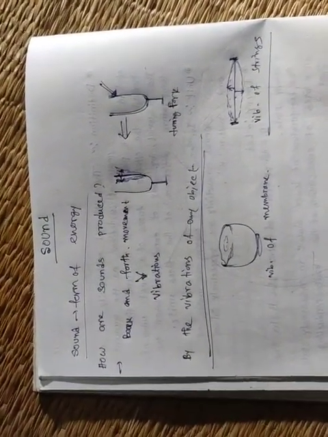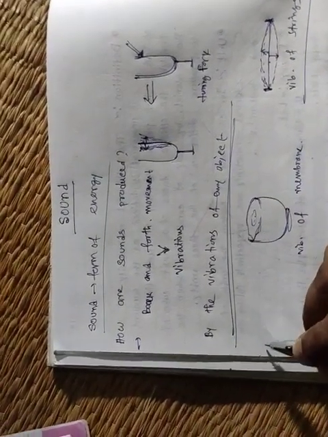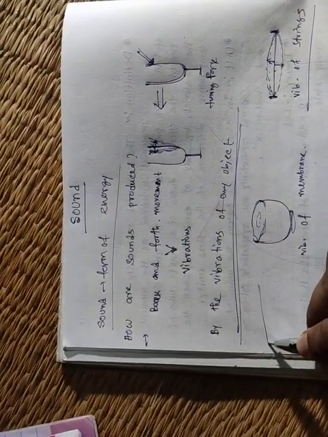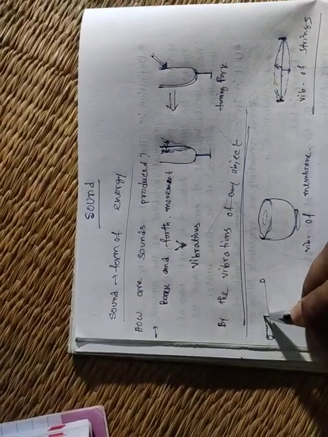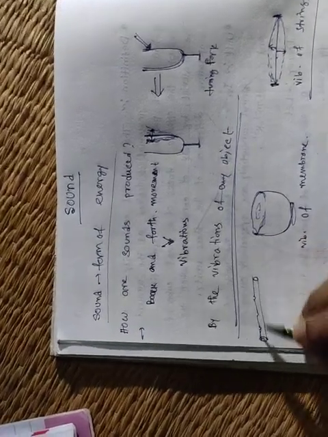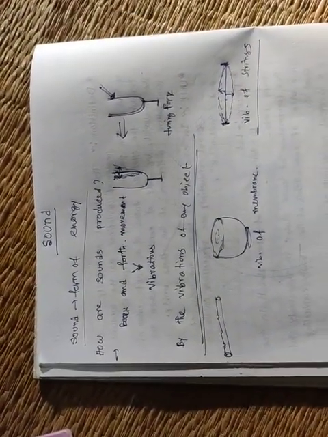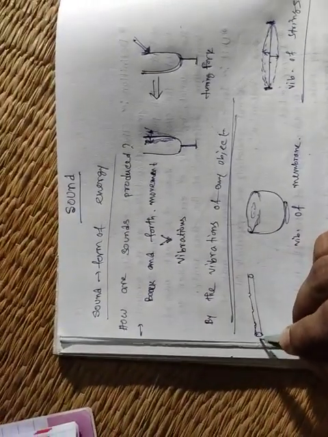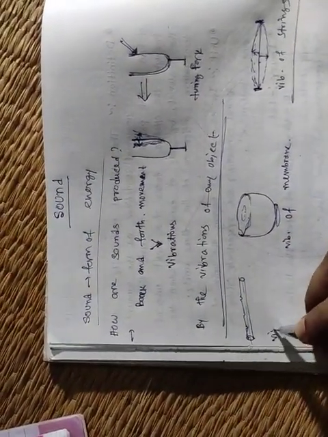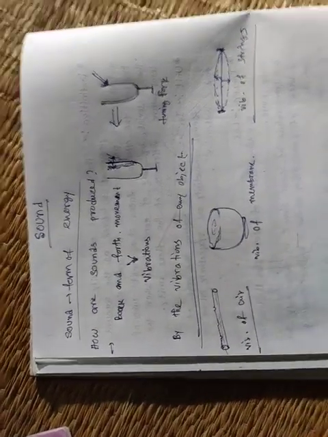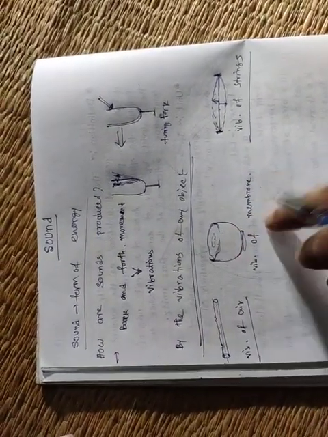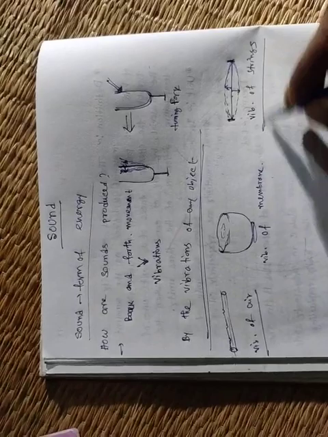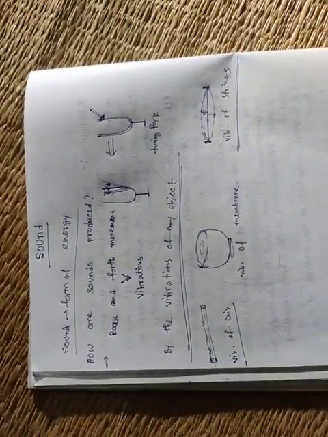Similarly, the question: how is the sound produced by a flute? Suppose this is a flute, and there are holes. So how is the sound produced by the flute? We know that in the flute air passes through it, so by the vibration of air. If any object vibrates, then sound is produced. So for the guitar, by the vibration of strings, for the tabla by the vibration of the membrane, and for the flute by the vibration of air. So you can easily say how sound is produced.